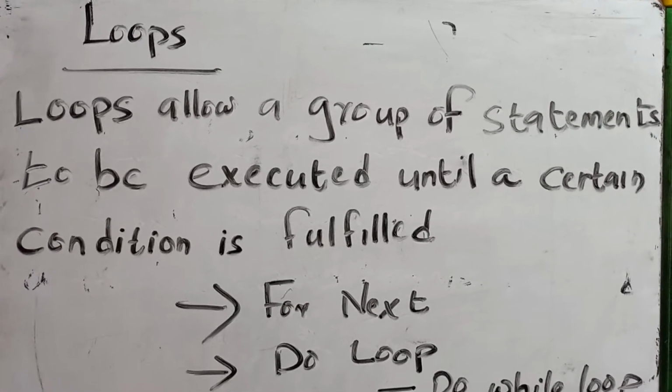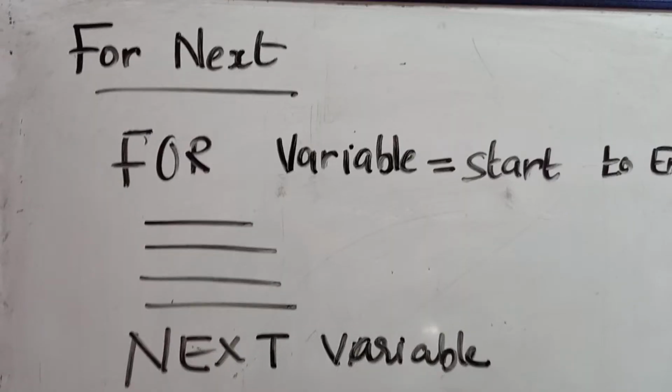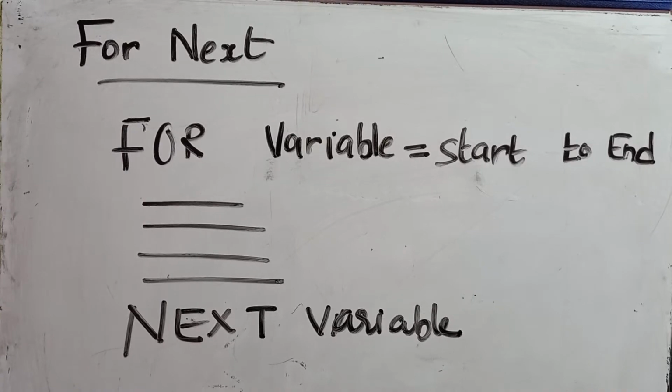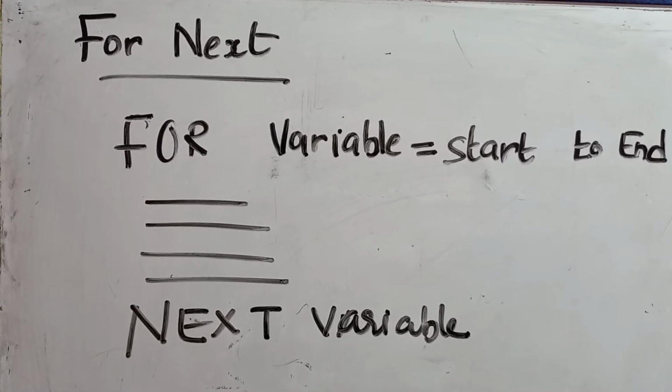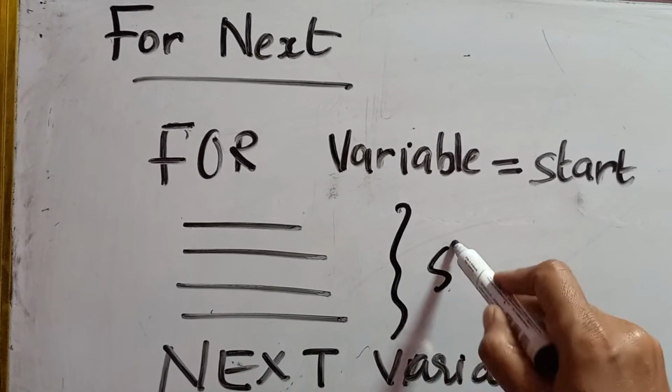I will show you one small example regarding the first one, that is regarding the for next. See, here is your for next statement. Actually for next means it is a loop, right? Loop means whatever statements are, suppose these are the QBasic statements, these are the statements.